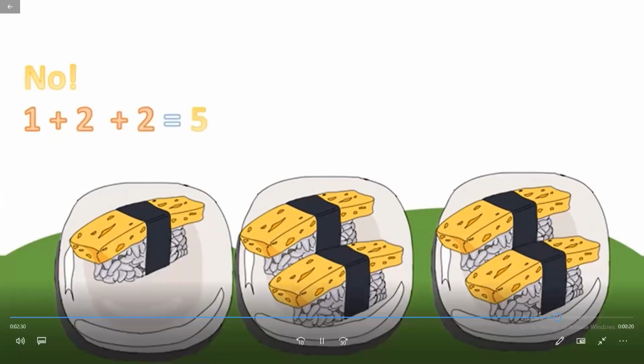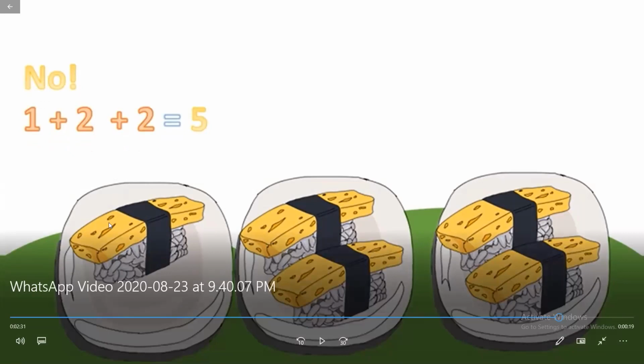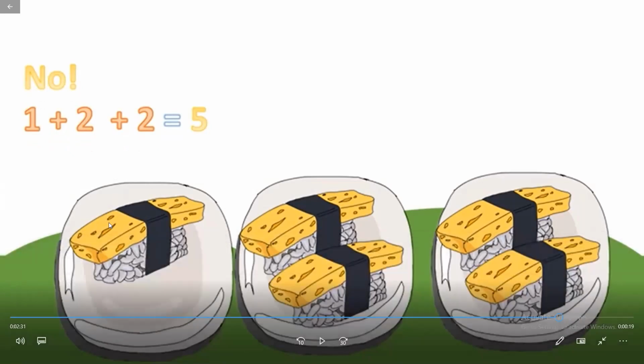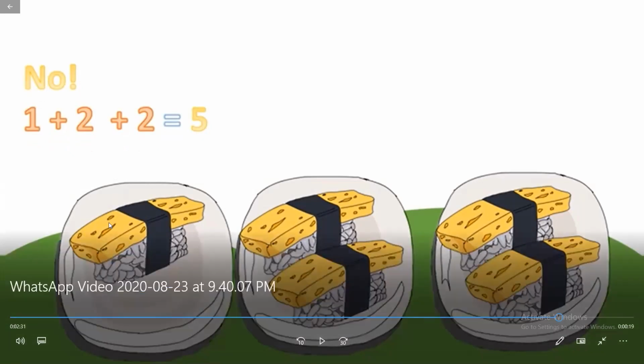Yes, in the first group we have only one object, in the second group we have two objects, and in the third group again we have two objects. So it means there is an unequal number of objects. So that's why we should use the addition method for finding out the number. Okay children.